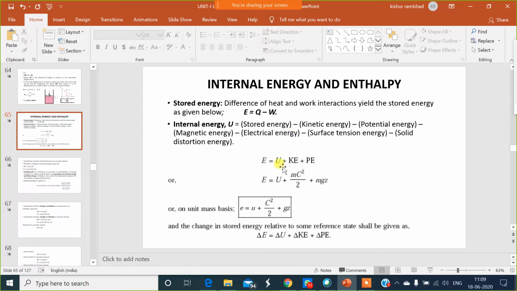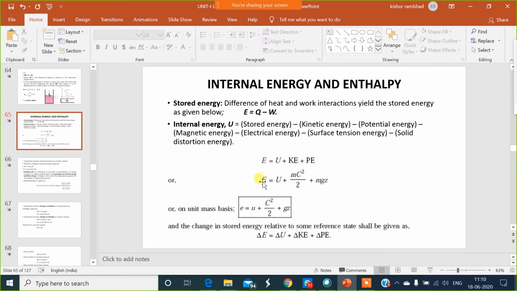Therefore, E is equal to internal energy plus kinetic energy plus potential energy. That is internal energy plus external energy. E is equal to U plus, what is kinetic energy? mC square upon 2, where C is the velocity, and potential energy is equal to mgz. m is the mass, g is the acceleration due to gravity, and z is the height from the datum. This is the total stored energy.